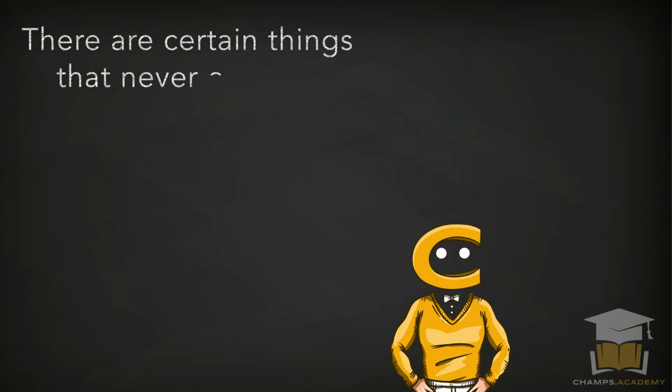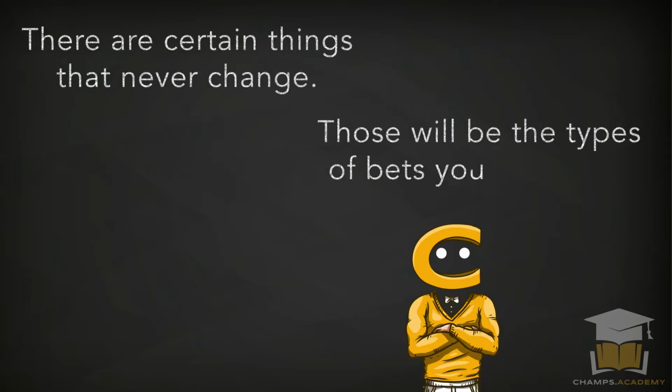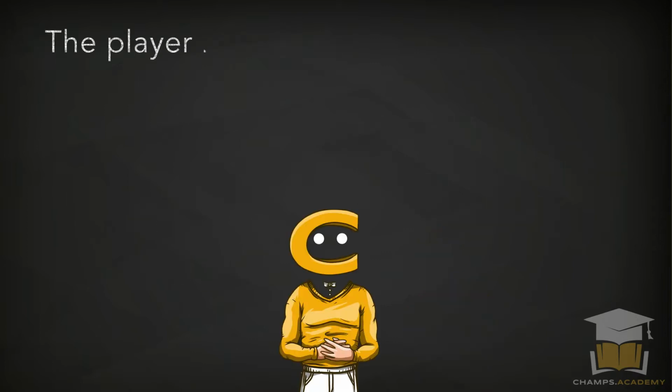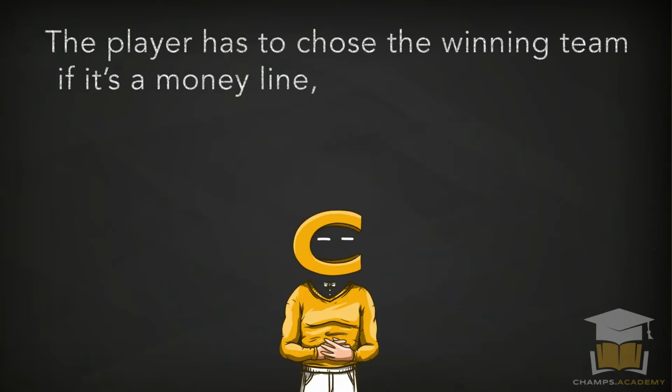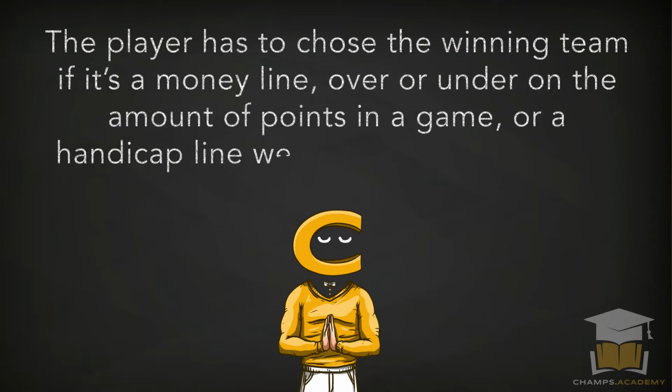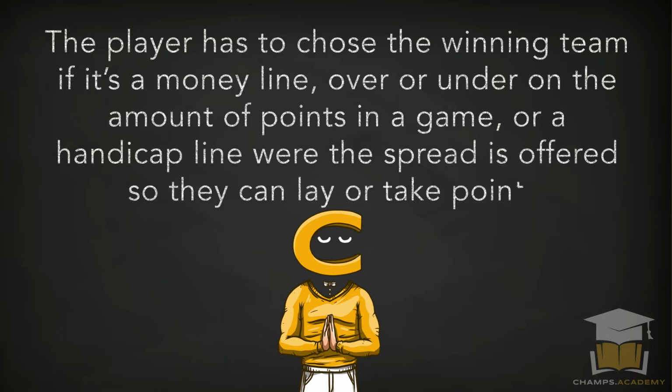There are certain things that never change. Those will be the types of bets you offer your customers. The most basic type of bet is the straight bet. The player has to choose the winning team, if it's a money line, over and under of the amount of points in the game, or handicap line where the spread is offered so they can lay or take the points.